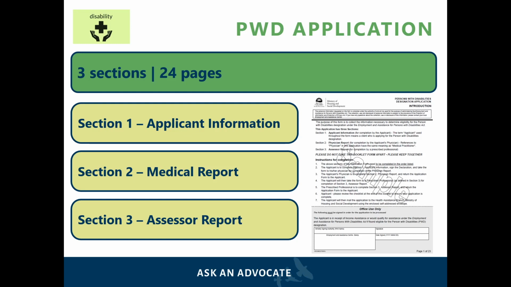The PWD application, which is in the form of a booklet, has 3 sections. Section 1 is the applicant information and needs to be completed by the applicant. Section 2 is the medical report, and this needs to be completed by a doctor or a nurse practitioner. This section will provide information about the applicant's physical and/or mental impairments and how they affect the applicant's daily living activities. Section 3 is the assessor report, and this needs to be completed by a doctor, nurse practitioner, or a prescribed professional. This section will further explain the applicant's restrictions with daily living activities. The next slide lists those who are eligible to be an assessor.